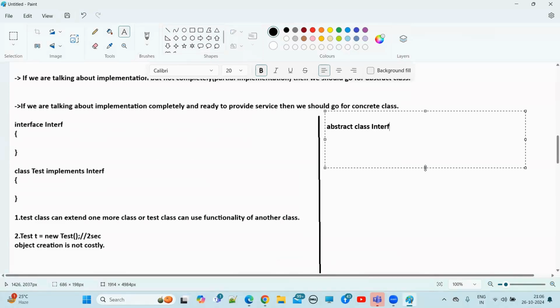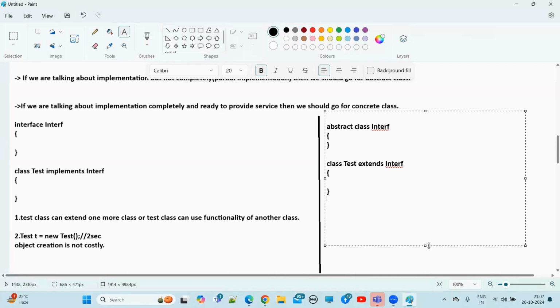The name is the same, Interf only. So this is an abstract class. Now our class, what is the class? Test class, extends Interf. Right?